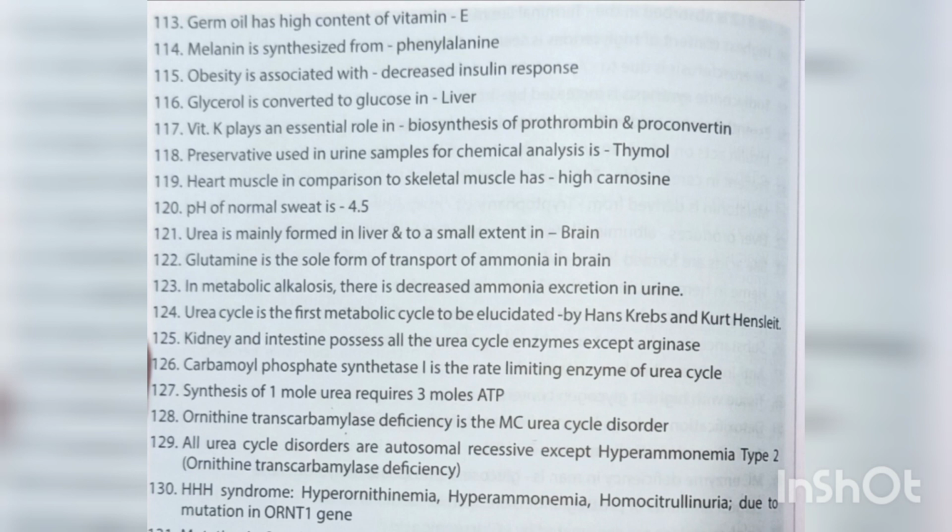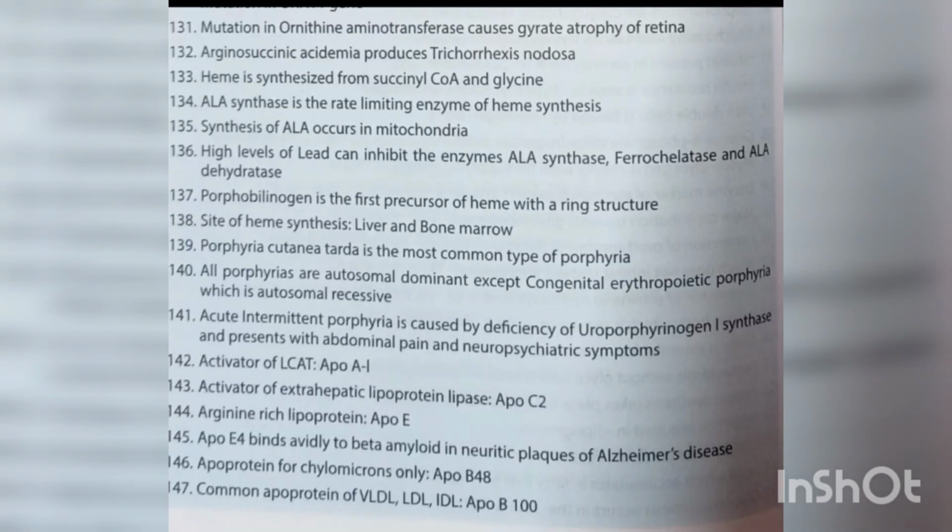All urea cycle disorders are autosomal recessive except hyperammonemia type 2, ornithine transcarbamylase deficiency. Triple H syndrome, hyperornithinemia, hyperammonemia, homocitrullinuria, is due to mutation in ORNT1 gene. Mutation in ornithine aminotransferase causes gyrate atrophy of retina. Argininosuccinic acidemia produces trichorrhexis nodosa.